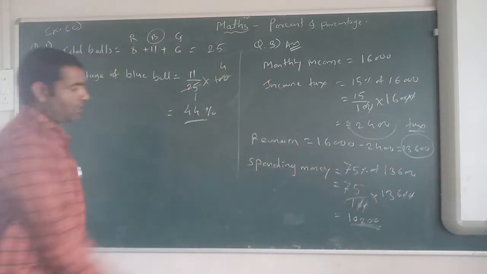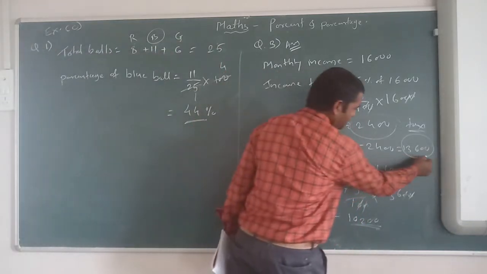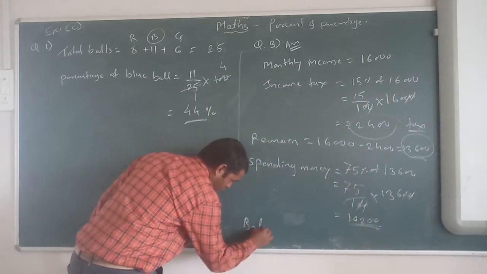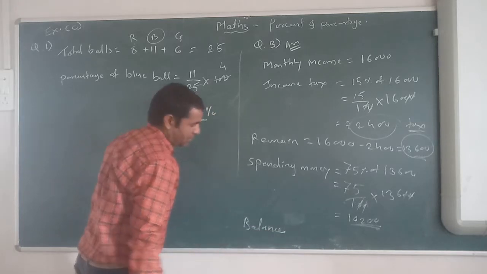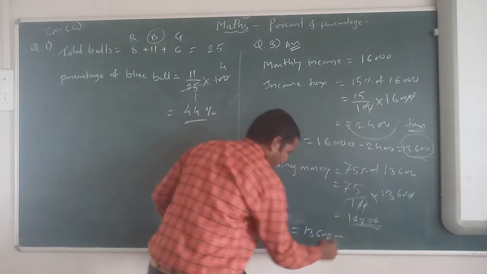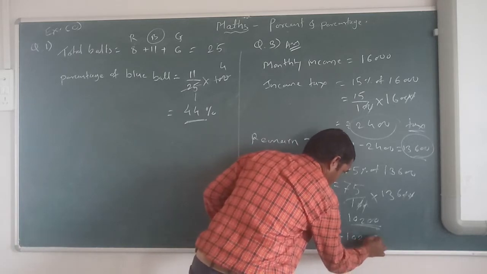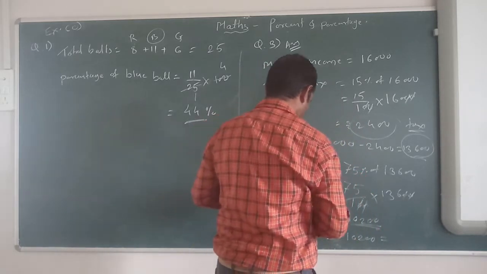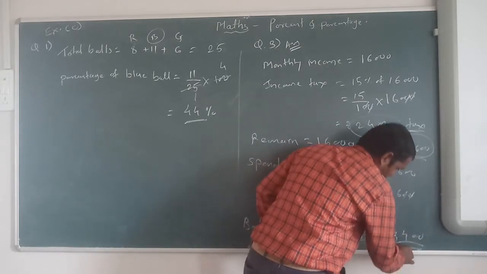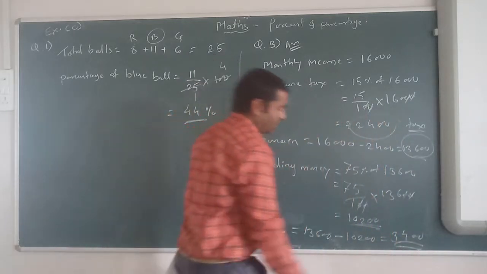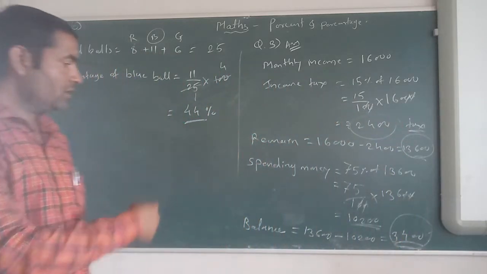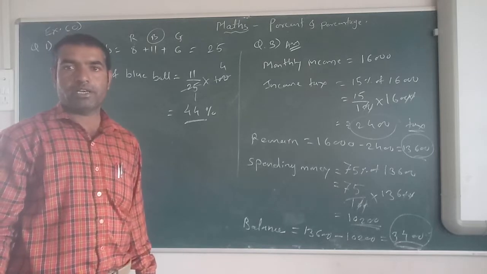After spending 10,200 from this money, how much is the balance? So the balance is 13,600 minus 10,200. This is your final answer, and the subtraction is 3,400. This much money is left with him. 3,400 rupees left with him.